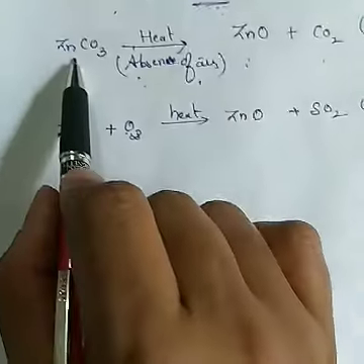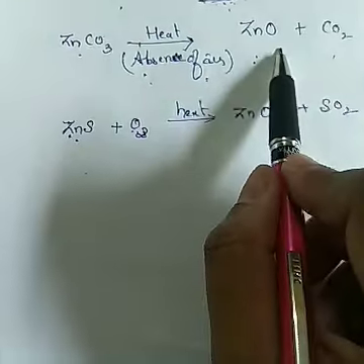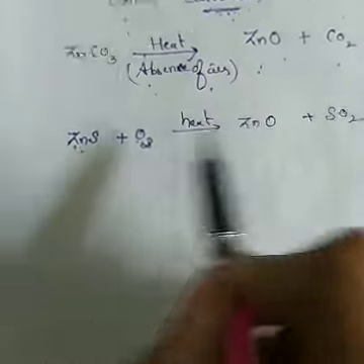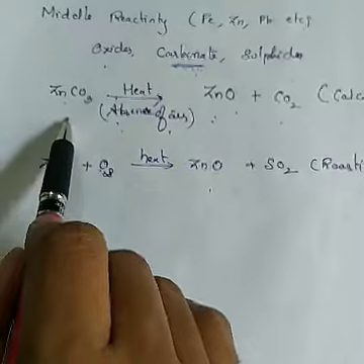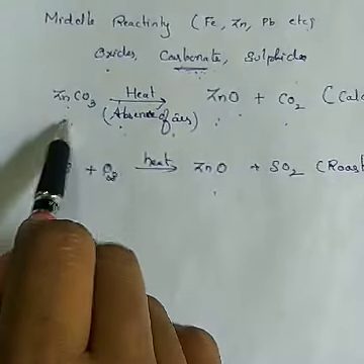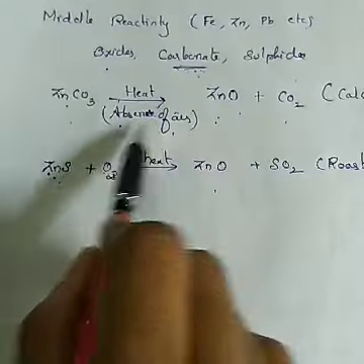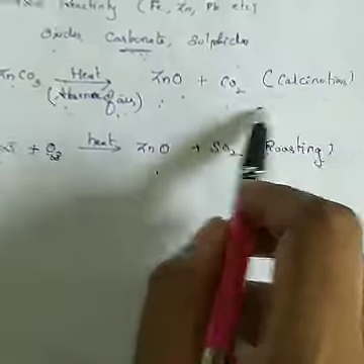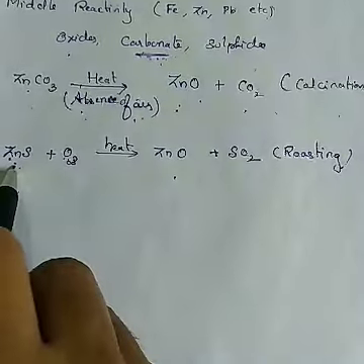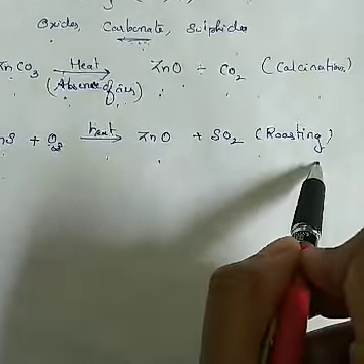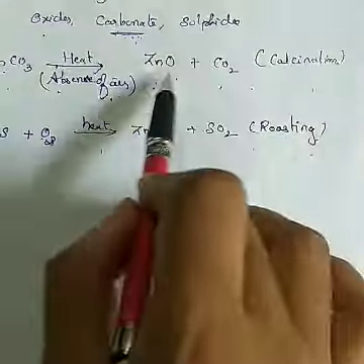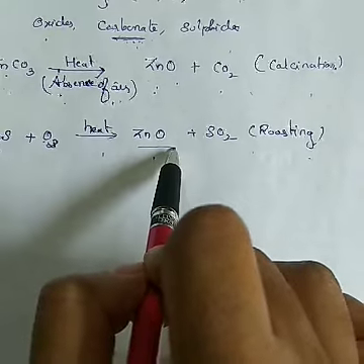So zinc carbonate is changed into zinc oxide, and zinc sulfide is also changed into zinc oxide. The carbonate ores heated in the absence of air is called calcination. The sulfide ores heated in excess of air is called roasting. You have to change them into their oxides.